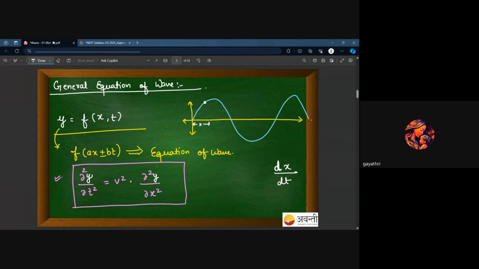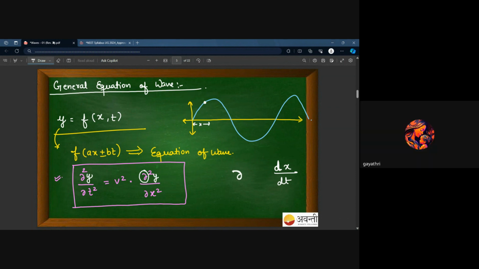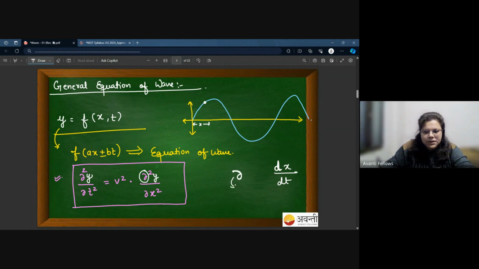Yes, ma'am. Exactly. Now, can you observe this symbol? It is a little bit tilted towards left, right? Yes, ma'am. So this symbol is known as partial derivative. Partial derivative.